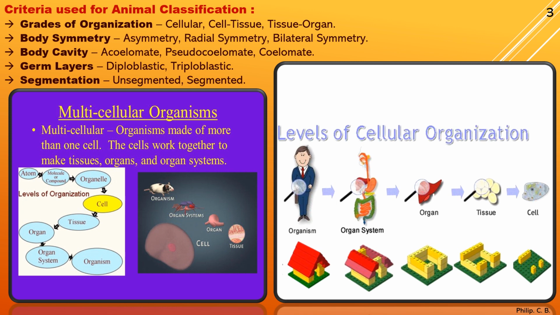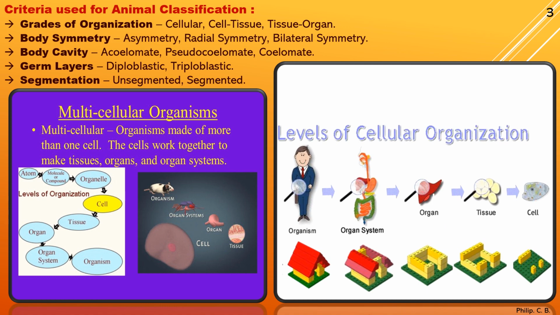And then if you complete it, it becomes a complete bungalow type or a complete room. Similarly, if you take a building, from a single brick to a wall to a room to a floor, and then when you keep on adding the floor, it becomes the building. Similarly here, all the similar type of cells having the same structure and function form a tissue. Similar types of tissue which have a similar structure and function form the organ, the organ system, and finally the organism, that is, if you take the example of a human or any other mammal.